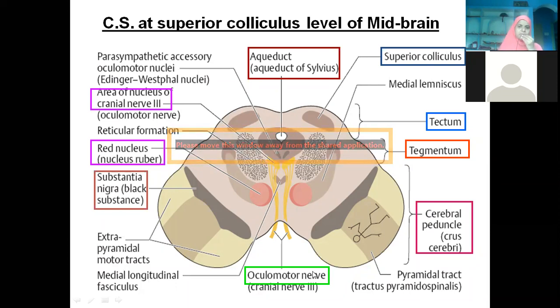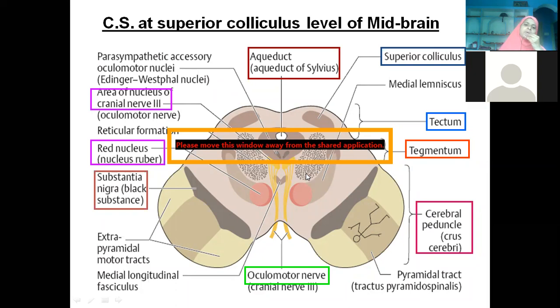What is the basic function of the oculomotor nerve? Where is it supplying? Eyes. Extraocular muscles, except for superior oblique and lateral rectus. All the rest of the muscles are supplied by the oculomotor nerve, isn't it? So it has connection with the Edinger-Westphal nucleus.